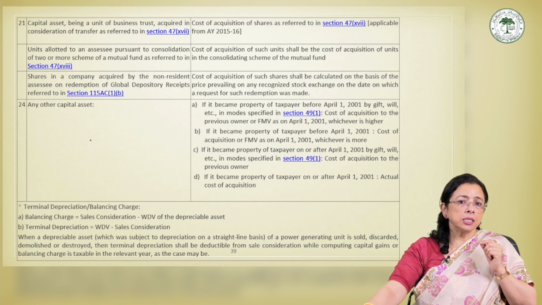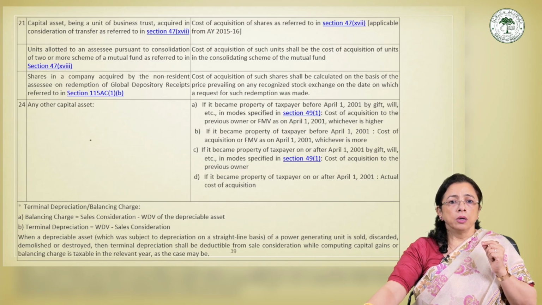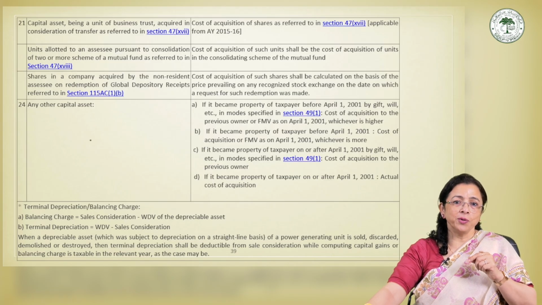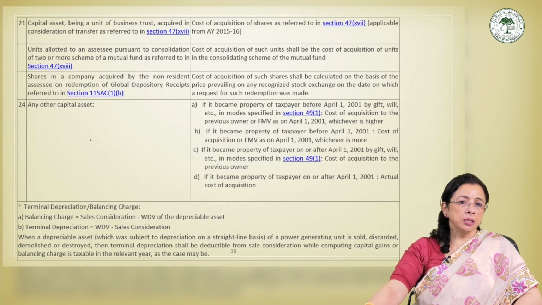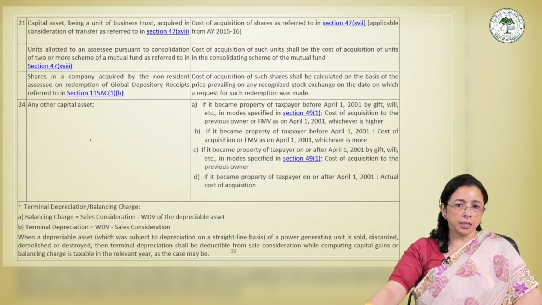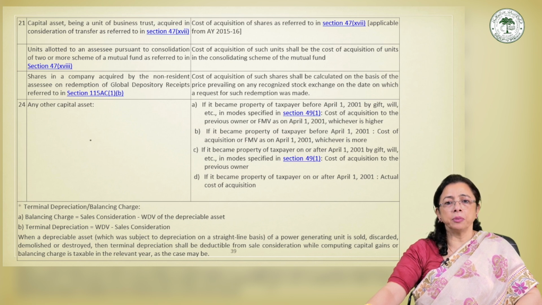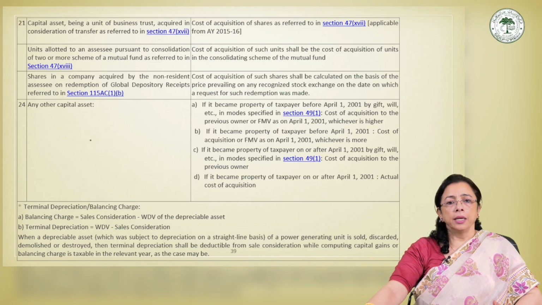Balancing charge arises when the sales consideration is greater than the written down value, or we can say balancing charge is equal to sales consideration minus written down value. The excess amount will be taxable in the relevant year. So this is how we compute the balancing charge. And then terminal depreciation arises vice versa, when the written down value is greater than the sales consideration. So the formula is terminal depreciation is equal to written down value minus sales consideration. This amount is allowed as a deduction while computing the taxable income.